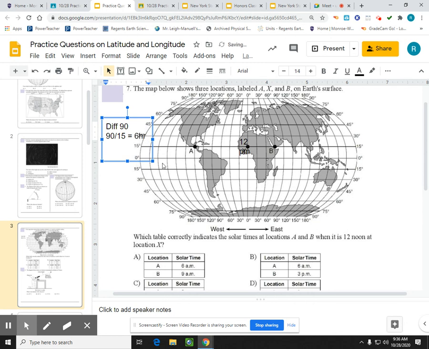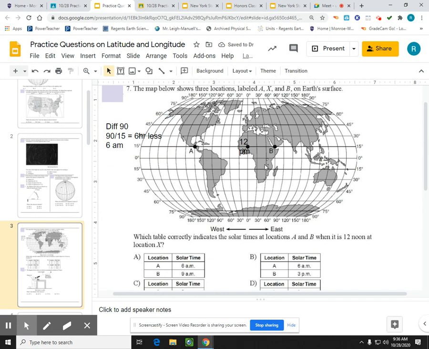And since A is to the west of X, it's going to be 6 hours less. So at X, it's 12 p.m., which would mean over here it would be 6 a.m. Okay, so I've got that.